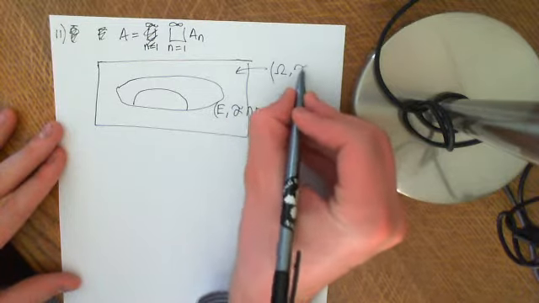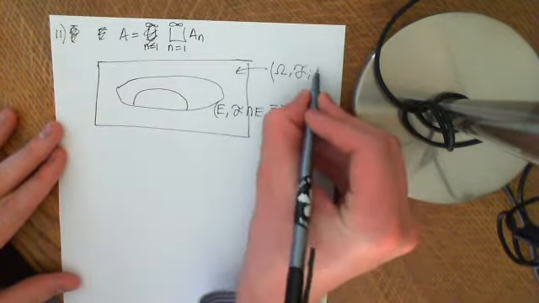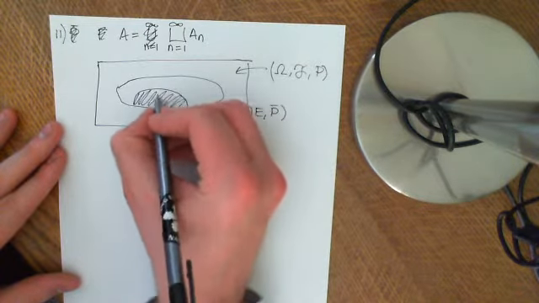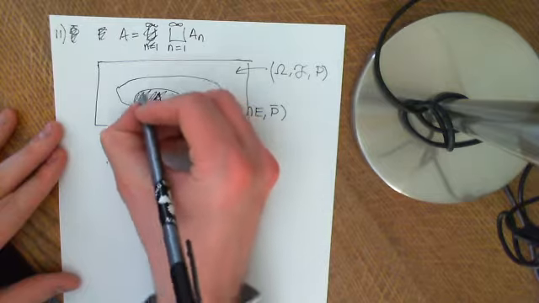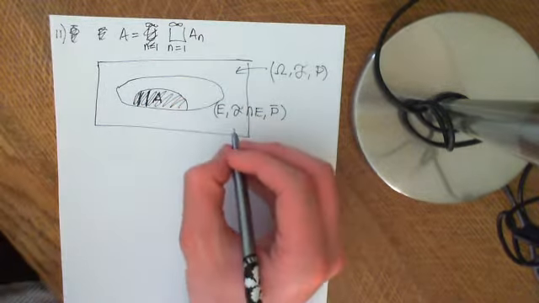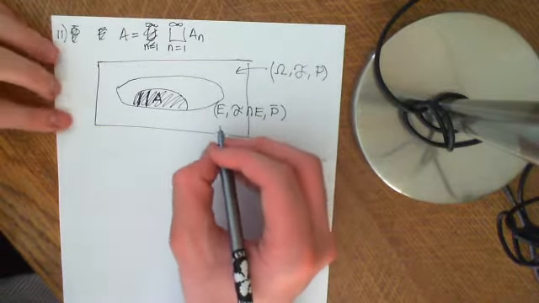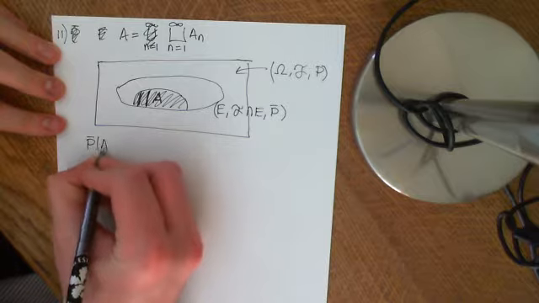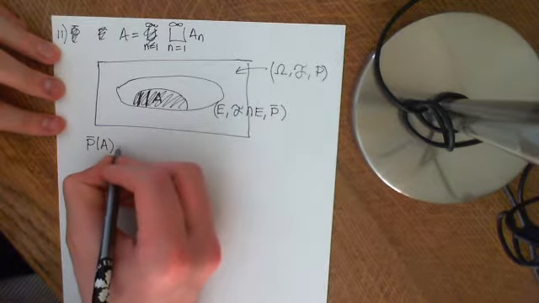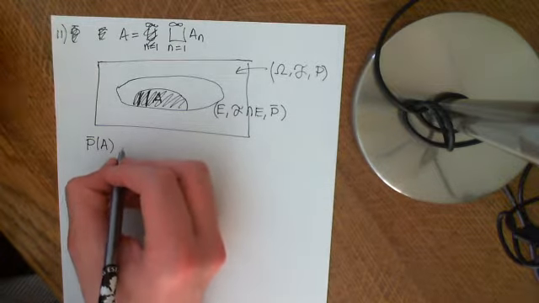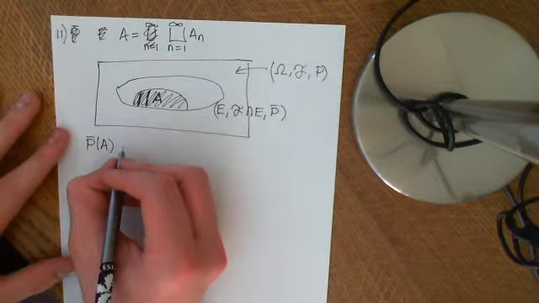And this is our larger probability space over here, with sigma-algebra F and measure P. And I'm saying A is some event in there made up of little events here, A1, A2, A3. Now I want to take P bar of A.